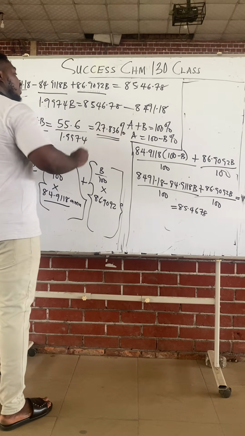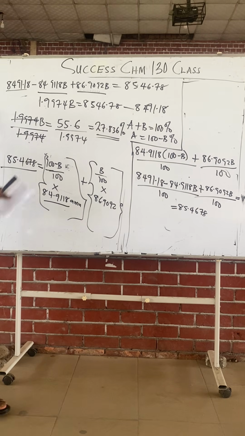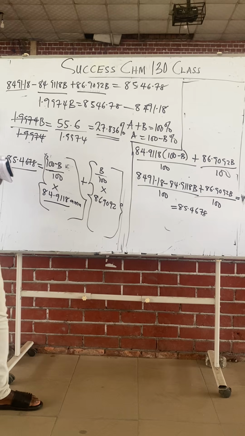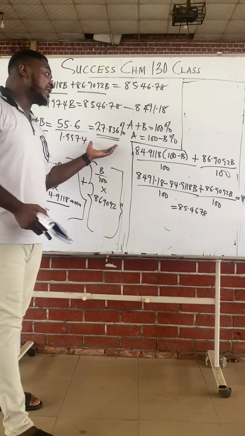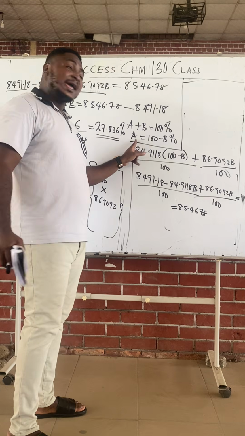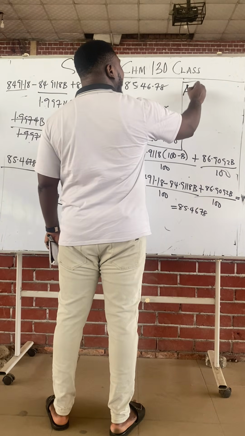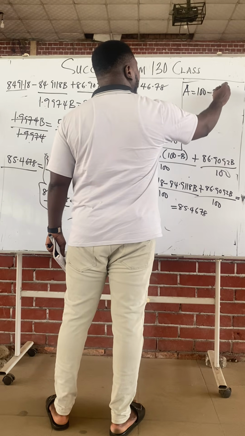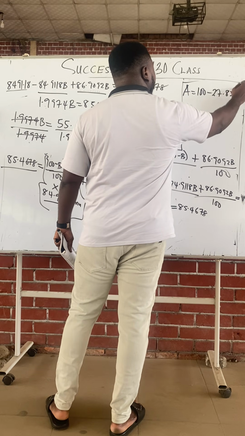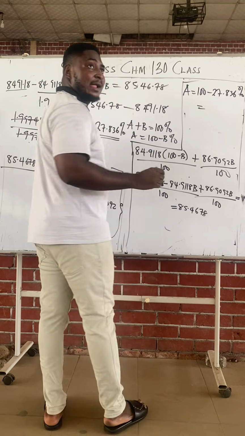That gives 27.836%. B is therefore 27.836. Now that we have gotten B, can we get A? A is 100 minus B, which is 100 minus 27.836. That will give us what?